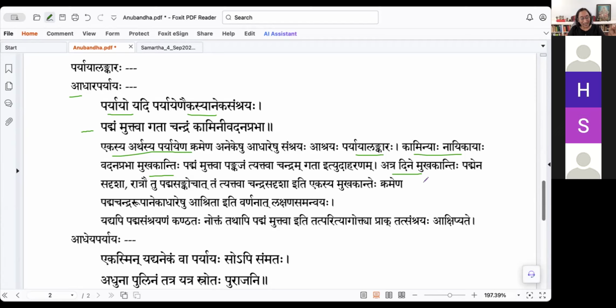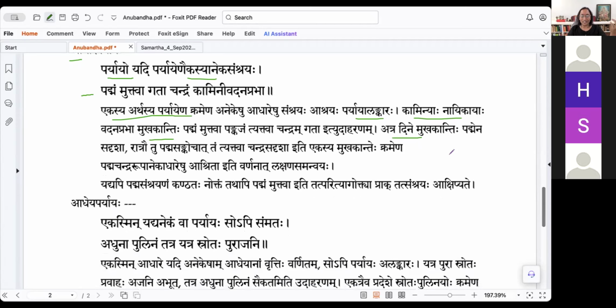So atra dine mukha kantihi padmena sadrisha. During the day, the luster or the beauty of the face is equal to the lotus. Padmena sadrisha. Ratrautu Padma Sankochat, because the lotus is completely closed and I don't see the beauty of the lotus here. Tam tyaktva, Padmam tyaktva, Chandra Sadrisha iti ekasya mukha kantehe kramena. So Chandra Sadrisha, it has dropped its comparison with the lotus and now it has gone to the moon. It is equal to the moon here.